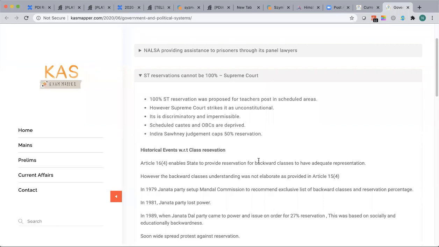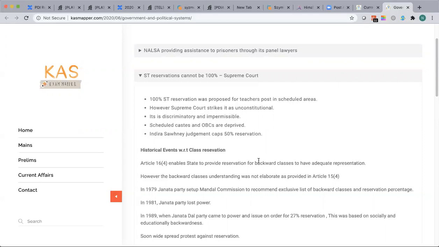The safe way is to understand the history of reservations, which happened since the 1950s. The reservation concept is there to date. It's being modified, it's being challenged in the Supreme Court, and many people are forming opinions, but since it is within the constitutional framework, we are having continuous updates on reservation.